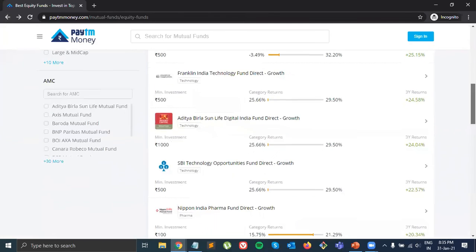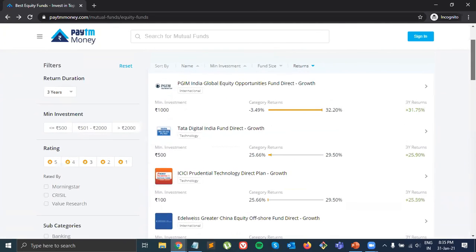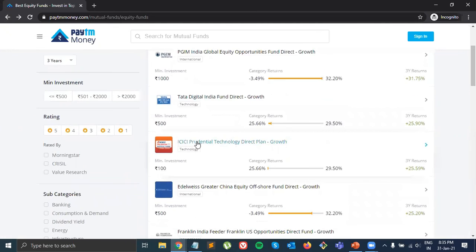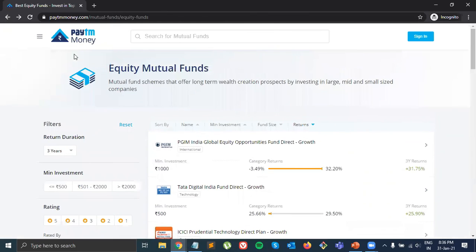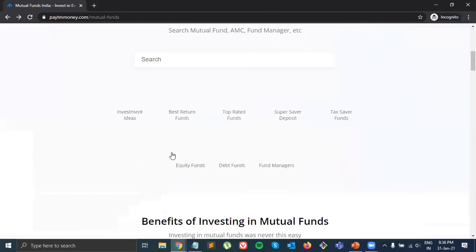The benefit of doing it online is that, for example, if you go to a bank, let's say your bank is ICICI Bank, they'll suggest you invest there only, right? But there are other good options as well. So that's why doing online is the best. And also you can invest with a minimum amount.